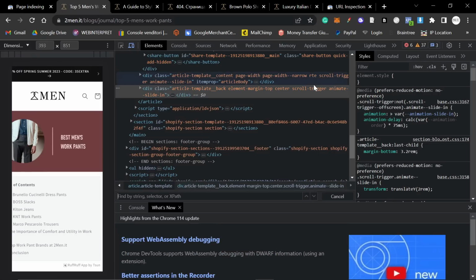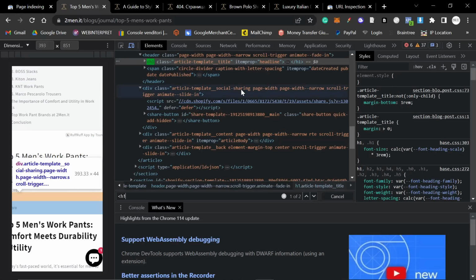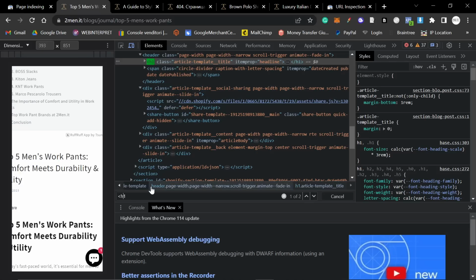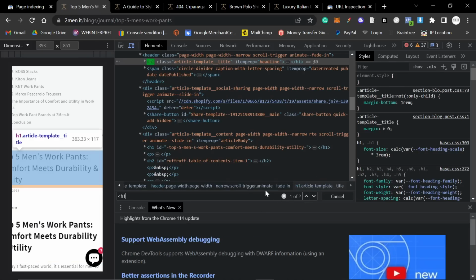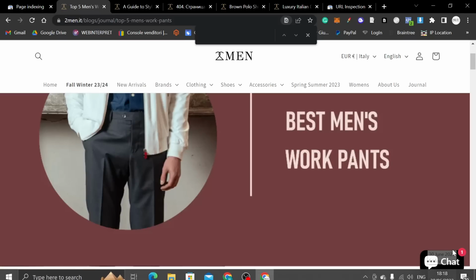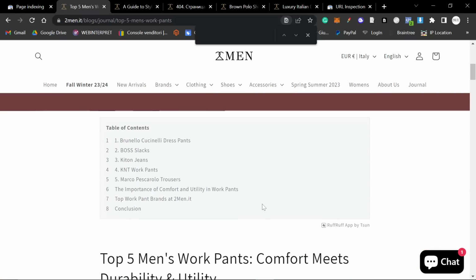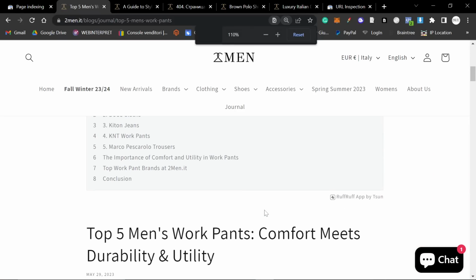So what you can do is you can go inside, so right-click inspect, and then do Control F, and then look for H1 with this little chevron thing right here. You can see it says 1 of 2, which means there are 2 H1 tags on this page. The reason for this is because ChatGPT is creating titles. So the first tip that I'm going to give you in this video is that you should be extremely careful with the output of ChatGPT, okay?